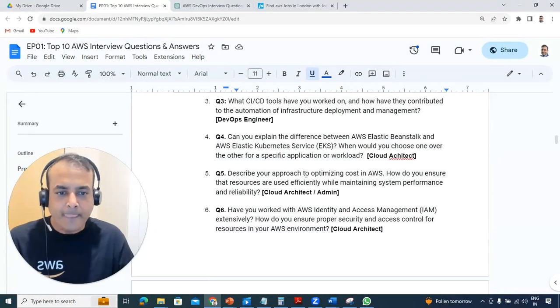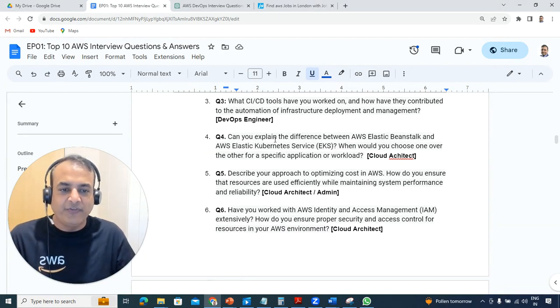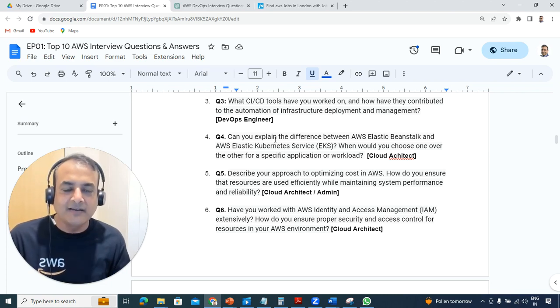So that's one. Next is, can you explain the difference between Elastic Beanstalk and AWS Kubernetes service? For that, you need to understand what containers are, what Kubernetes is, and how Kubernetes is implemented on AWS Cloud as managed Kubernetes. Again, there's a module inside the program.